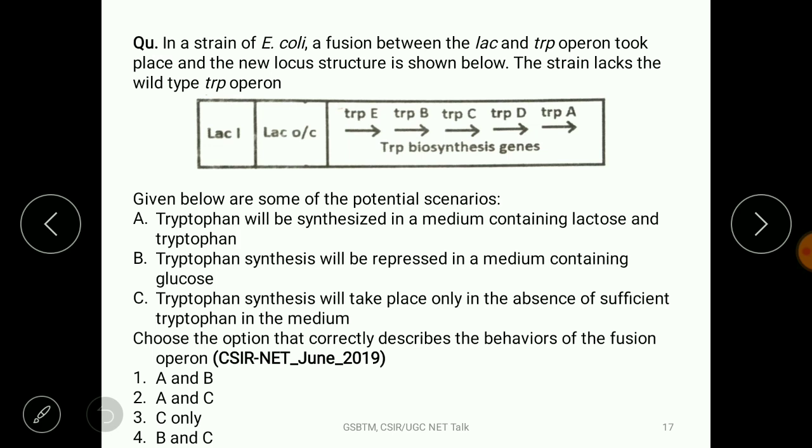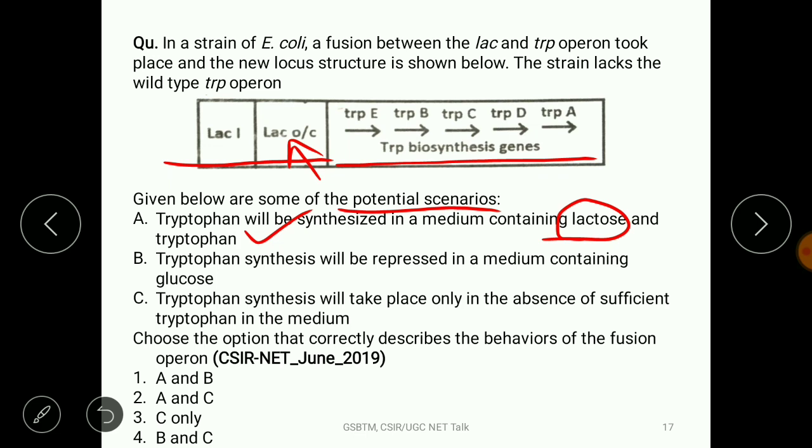This is the next question. See, again, this is the fusion of the operon. This is the trp operon, and these regulatory elements are from the lac gene, right? So the question is, given below are some potential scenarios. Tryptophan will be synthesized in a medium containing lactose. If lactose is there, the operon is inducible, right? This is an example of an inducible operon. If lactose is there, it will switch it on, right? And tryptophan, medium containing lactose and tryptophan. Yes, this is correct actually. This seems suitable to the given figure.